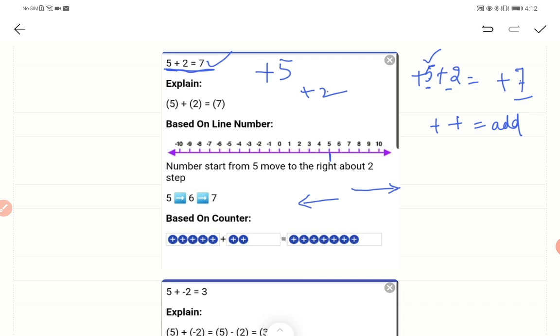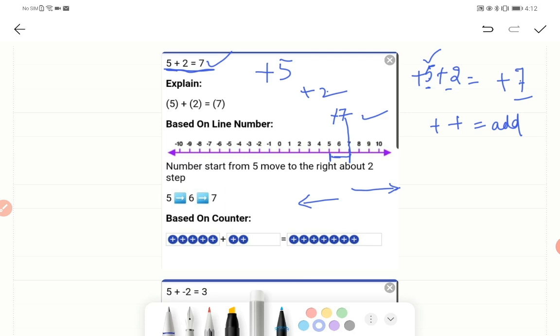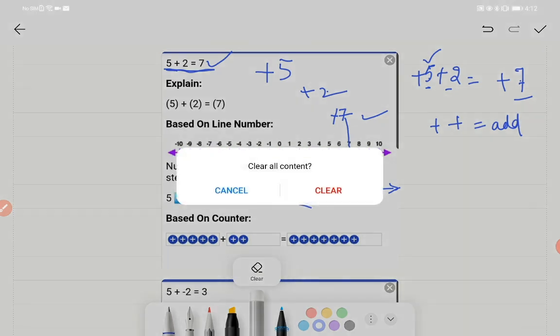So move forward 2 steps. So it is 7, right? Isn't it? It is plus 7. Answer is correct. Okay, in this itself, let's see one more thing.